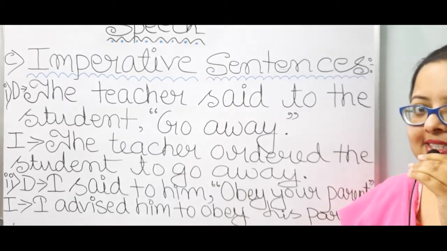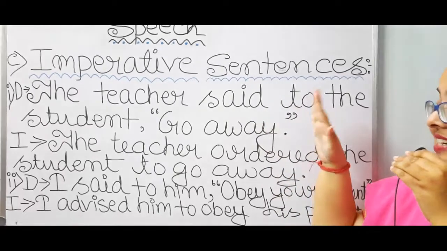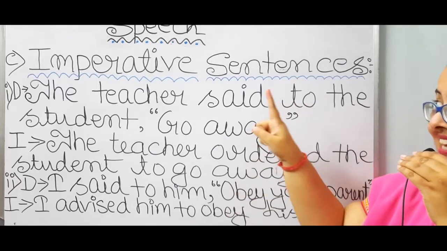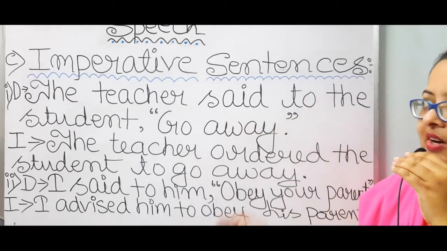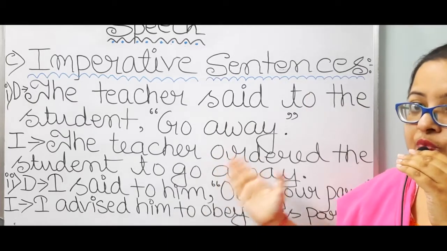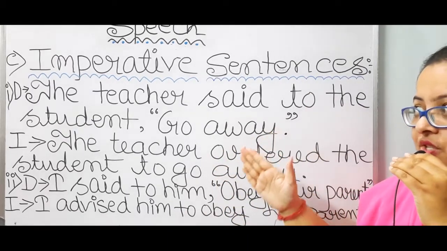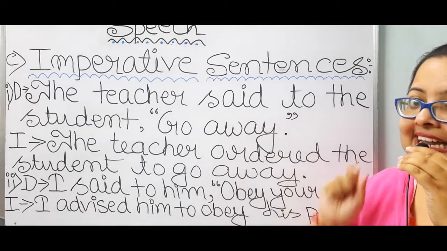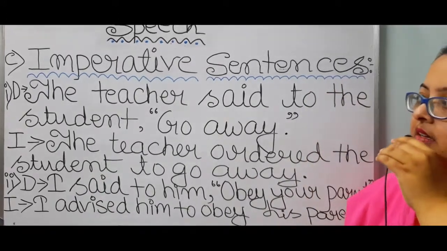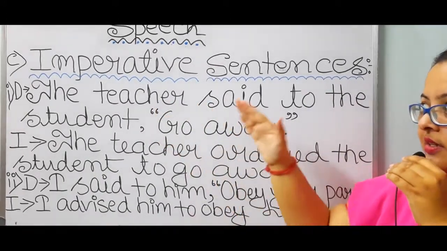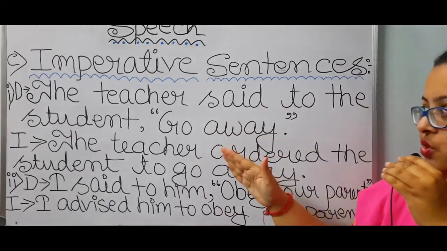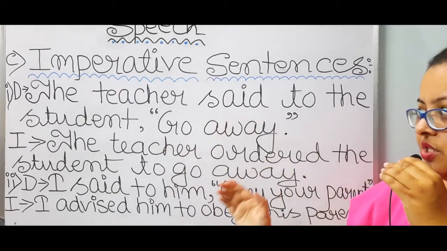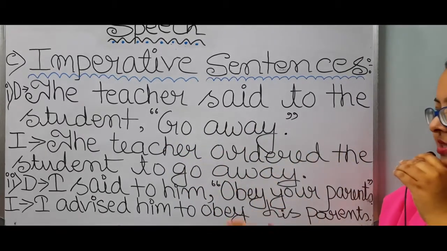Now let's start number C. Imperative sentences means basically direct and indirect speech of imperative sentences. Now let us see what we have to do when we have to change a sentence from direct to indirect in case it is an imperative sentence. Direct speech: The teacher said to the student, "Go away." Indirect speech: The teacher ordered the student to go away.